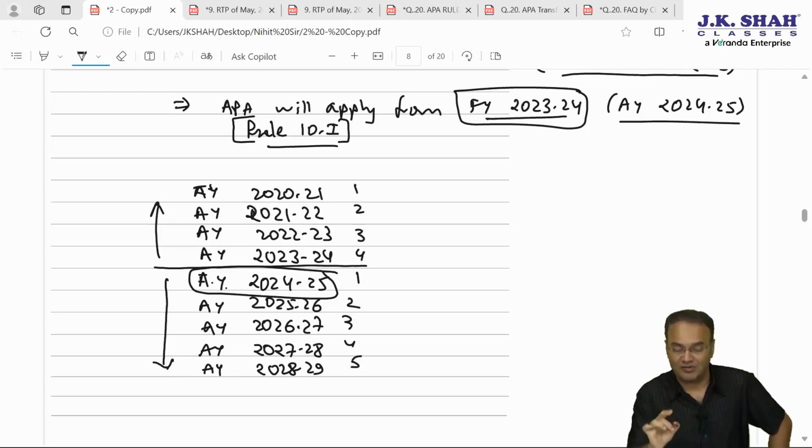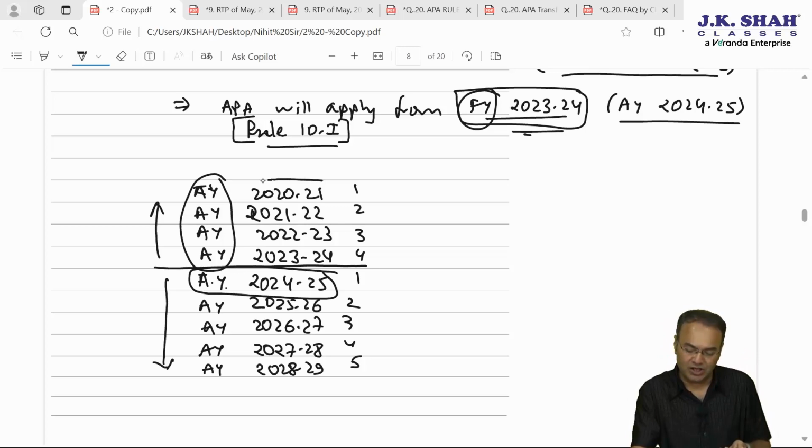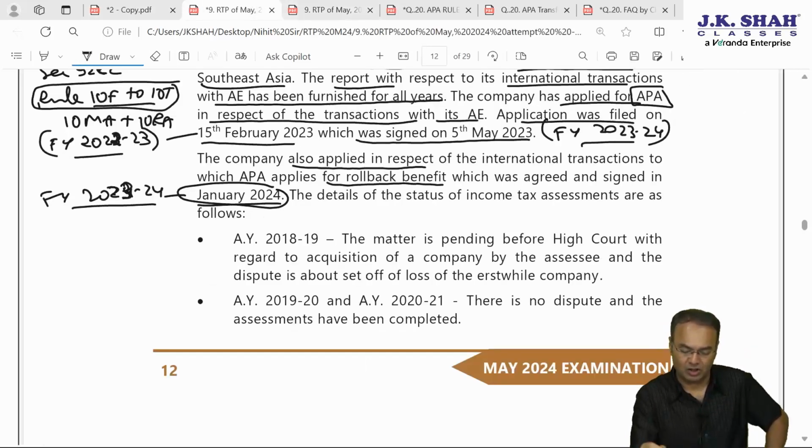Right now we are talking in terms of assessment year, not financial year. APA will be applicable from AY 24-25, financial year 23-24. Rollback will be applicable for AY 2021 till AY 23-24. Okay. Now what is it?